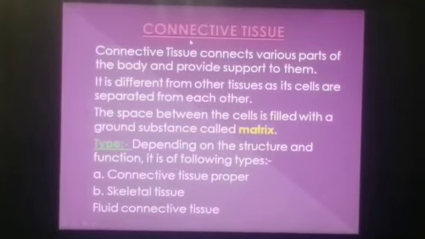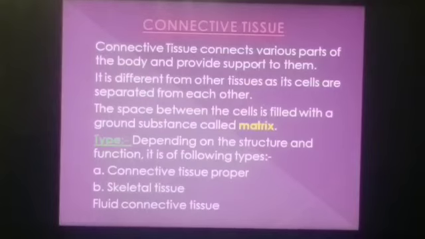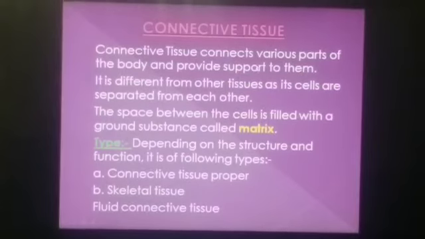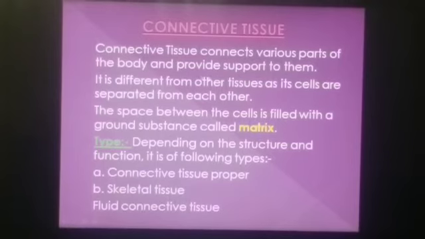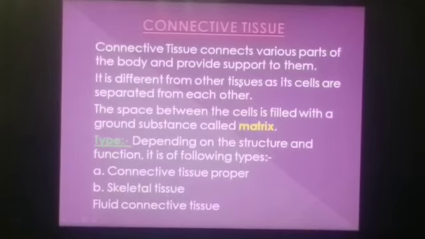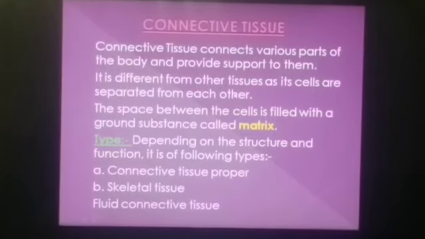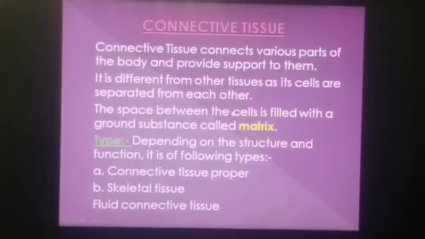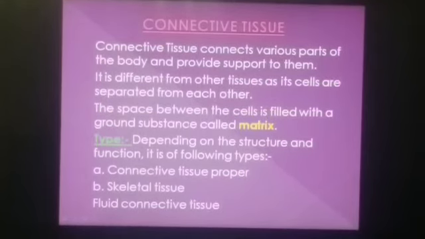Let's start with connective tissues. Connective tissue connects various parts of the body and provides support to them. Connective tissue is different from other tissues as its cells are separated from each other and the space between the cells is filled with the ground substance called matrix.